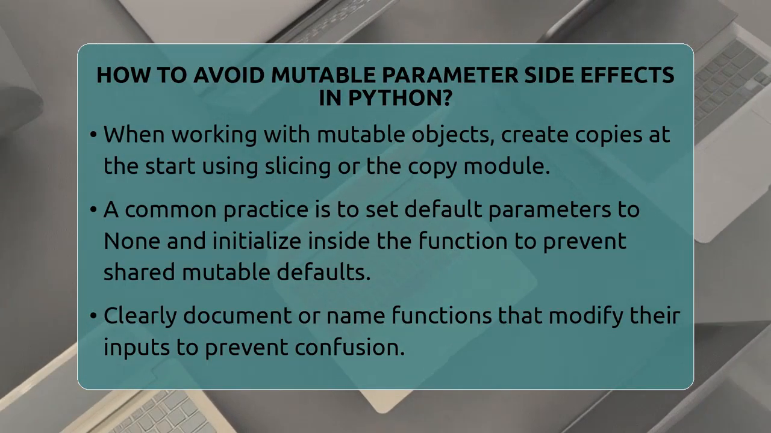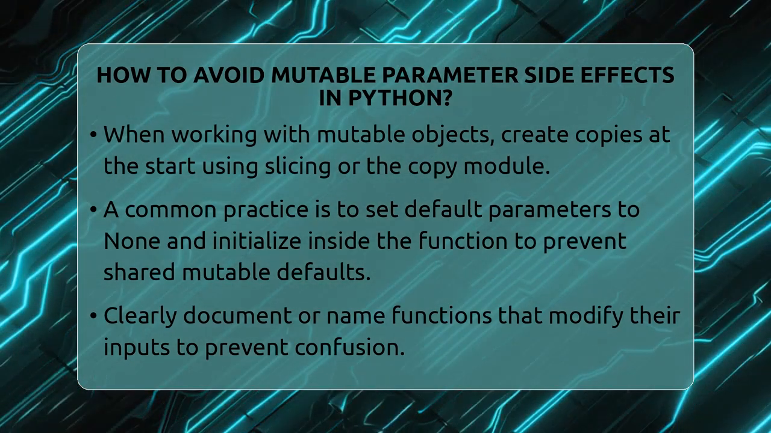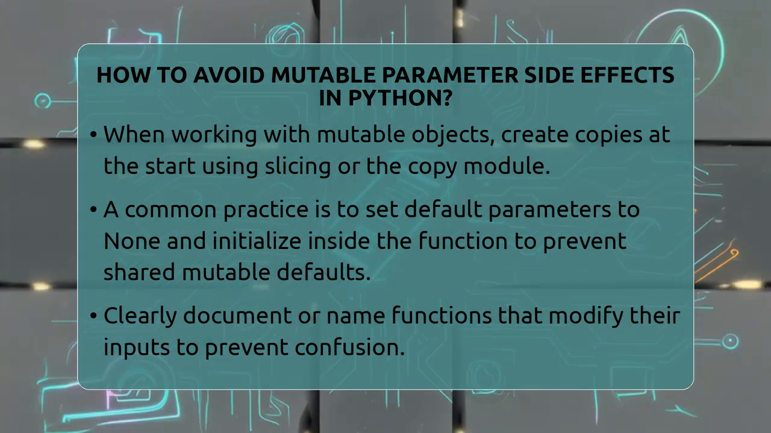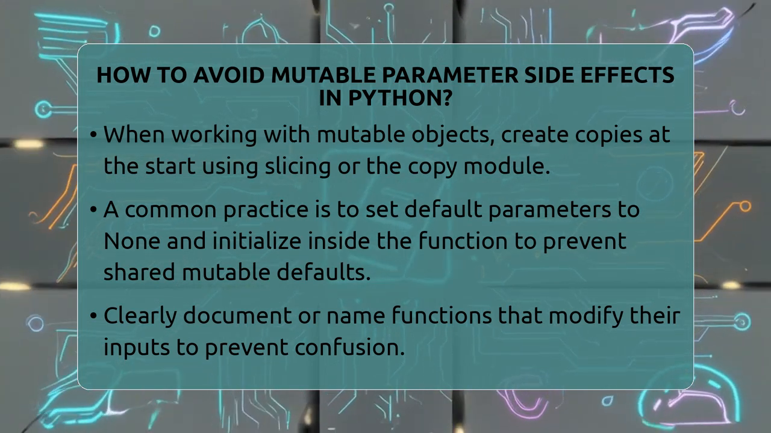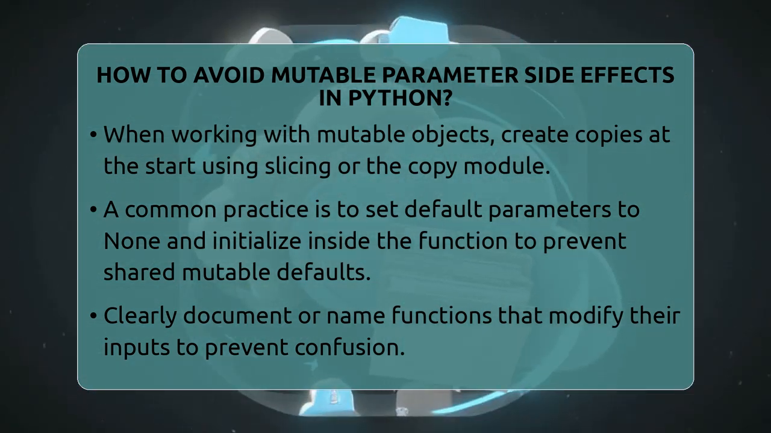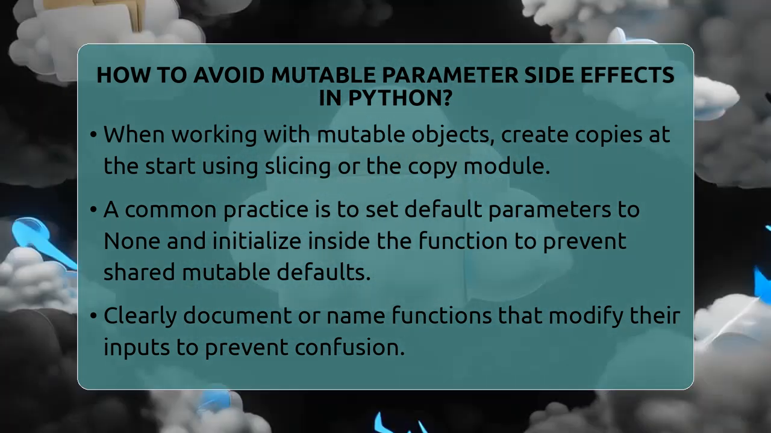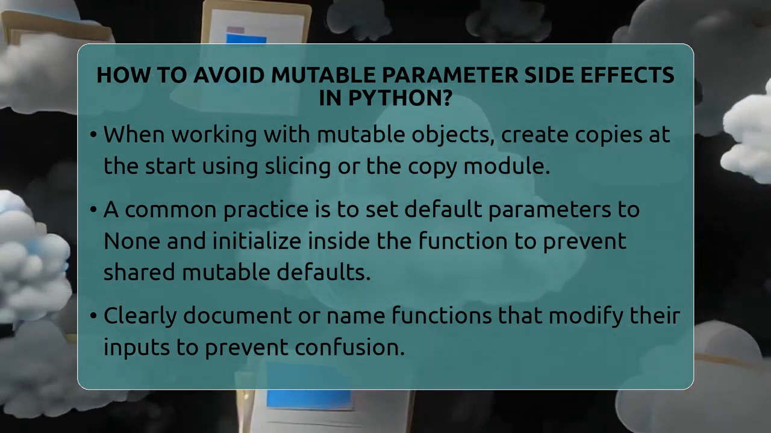To prevent this, a good practice is to use immutable types like strings or tuples for parameters whenever possible. These cannot be changed after creation, so they won't cause side effects. But if you need to work with a mutable object inside a function, create a copy of it at the start. For lists, you can do this with slicing, like newList = oldList[:], or use the copy module for more complex objects.